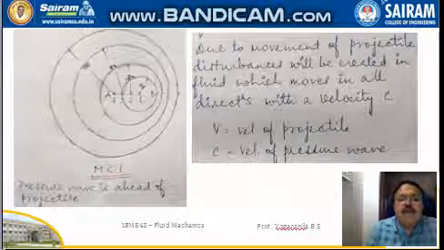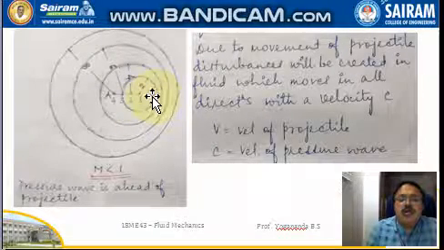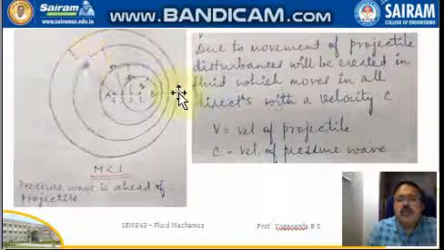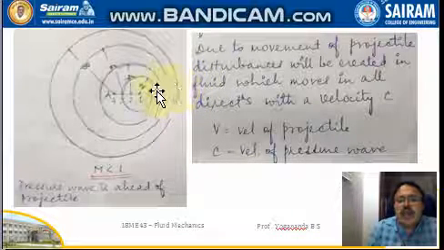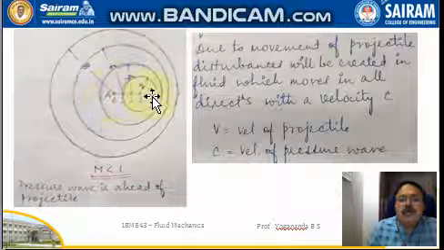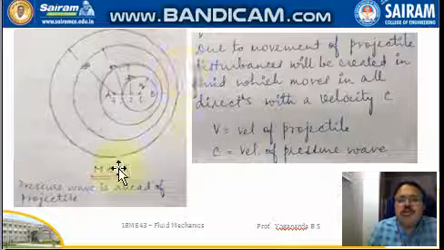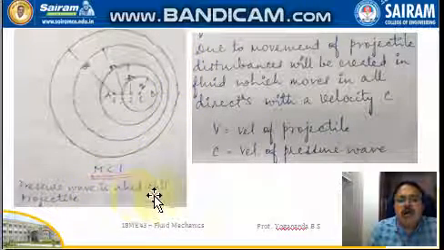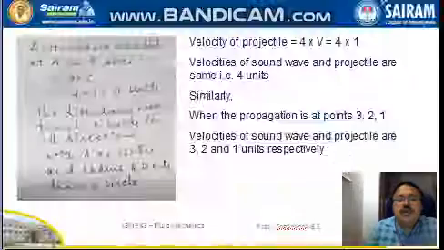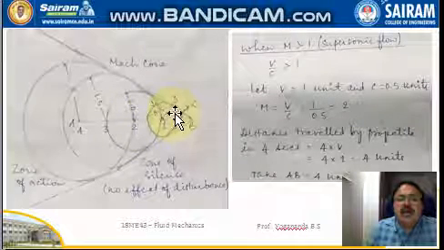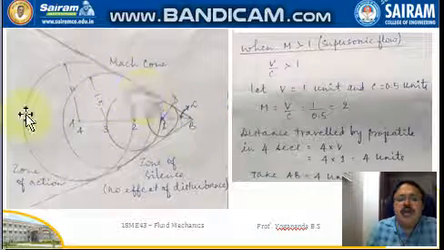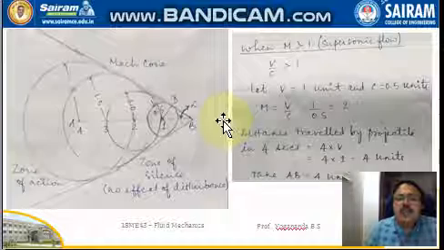But if you take the first case, where M is less than 1, if B moves, that is the projectile is moving, my sound waves move further, and the sound waves are ahead of the projectile. But here the projectile points are beyond my propagated waves. So the waves are left behind, but the projectile is moving ahead.